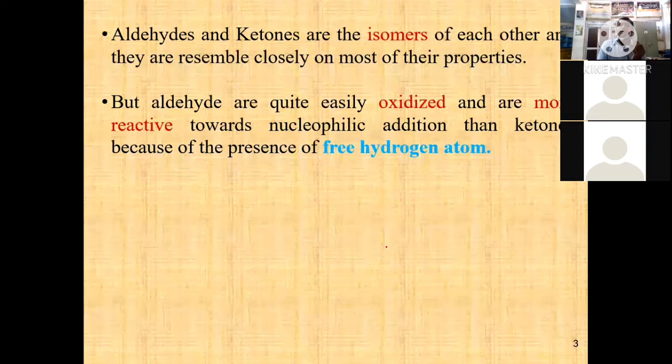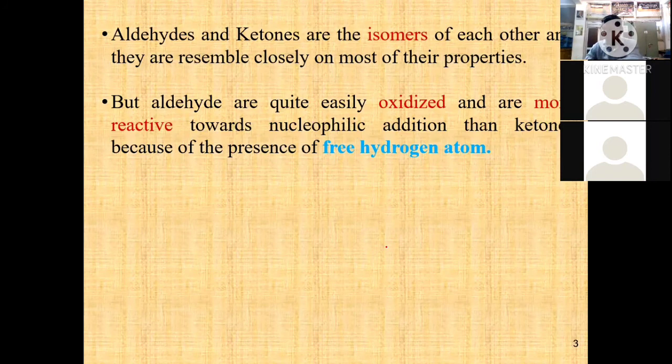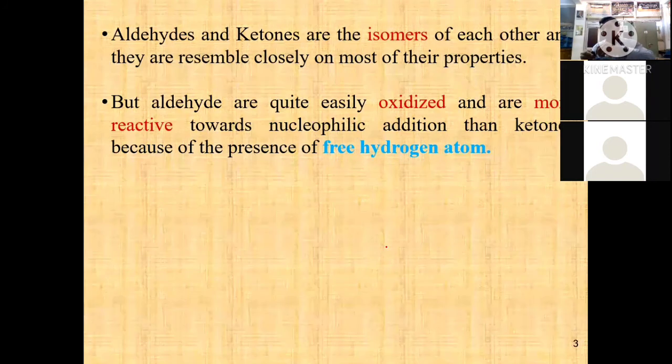Why? Suppose it is an aldehyde. Here one side has hydrogen, the functional group of aldehyde is CHO, C double bond O H, and the other side is directly coordinated with another carbon compound.